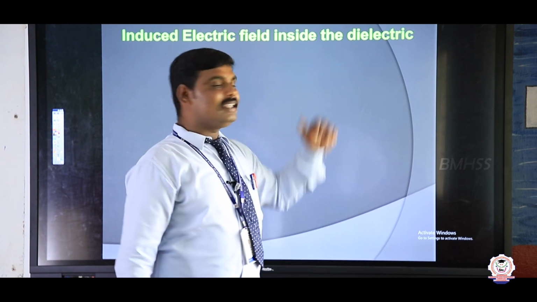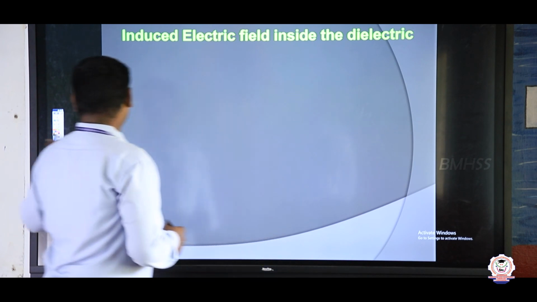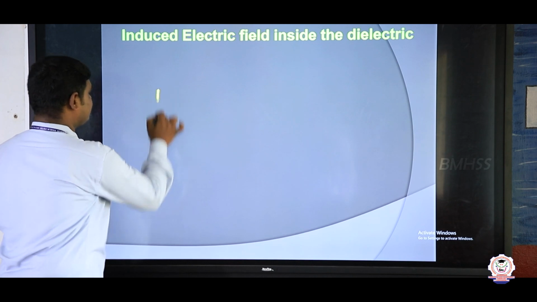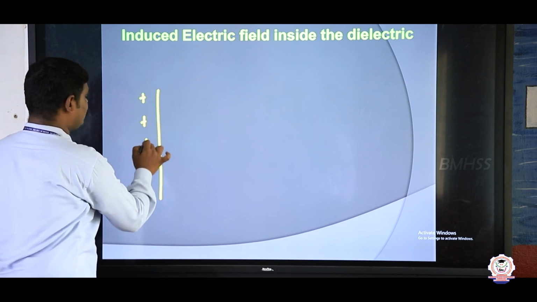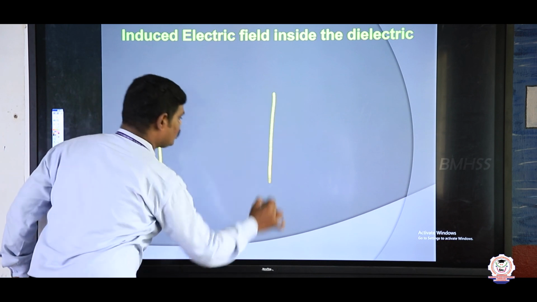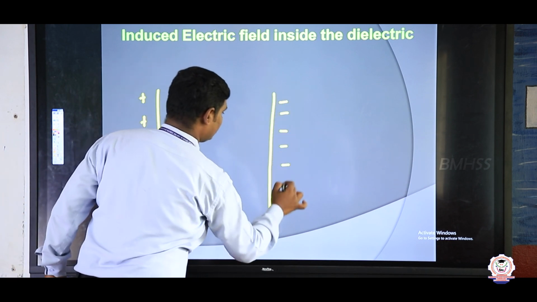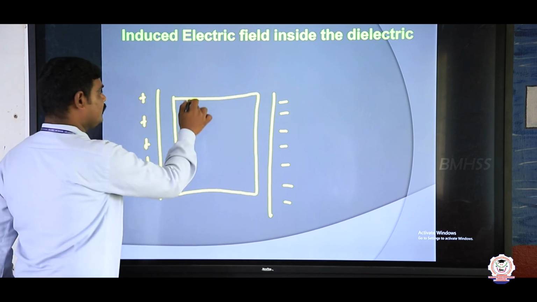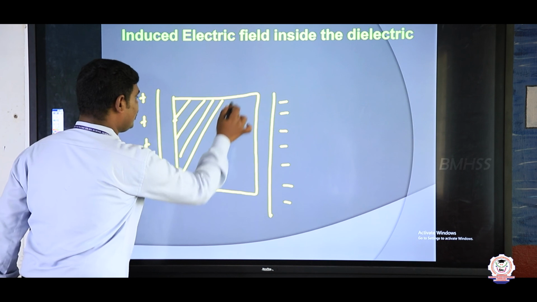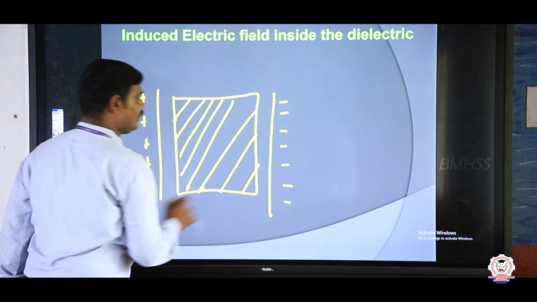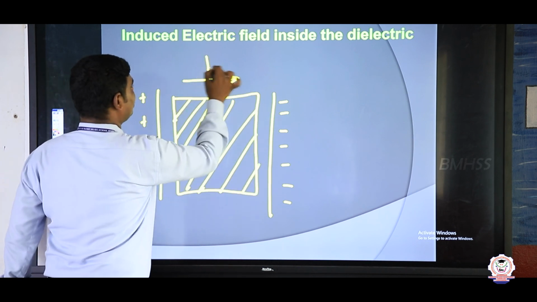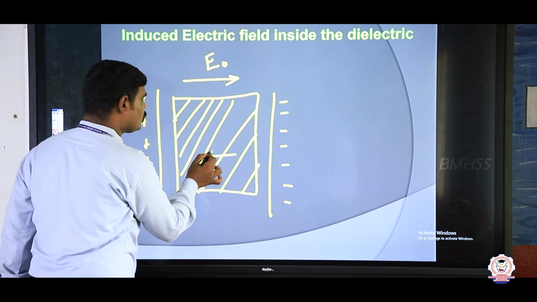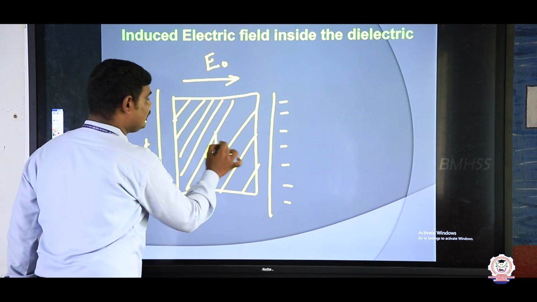But in a dielectric, when you apply the electric field, this is the positive plate and this one is a negative plate. When I place the dielectric medium here, an induced electric field will be produced. The external electric field is E naught, and the induced electric field produced is opposite to it, that is Ei.